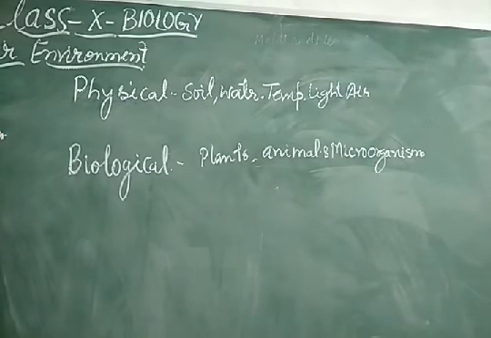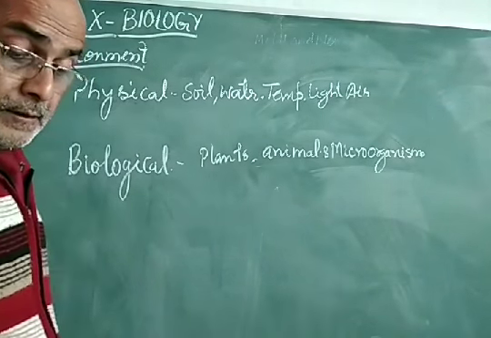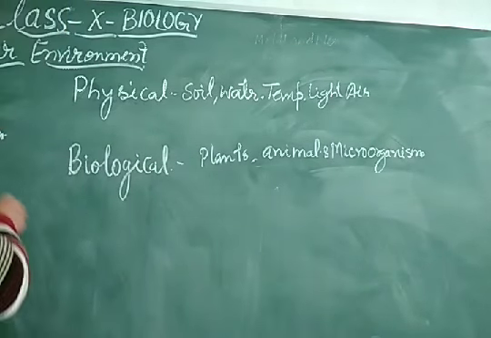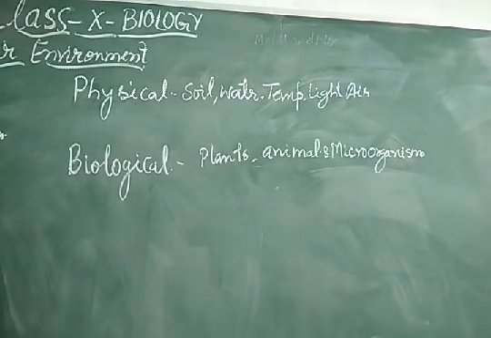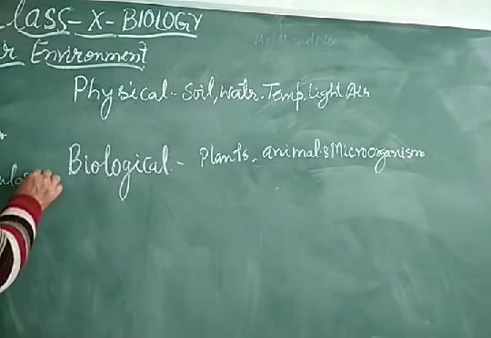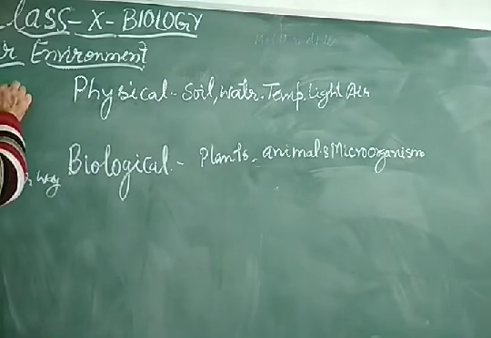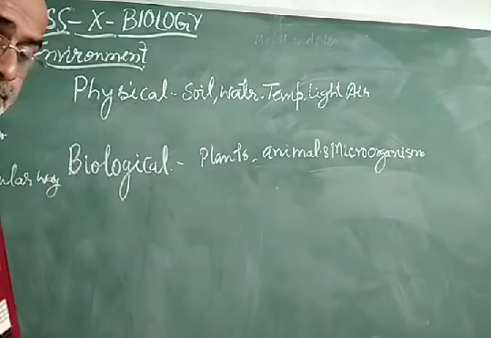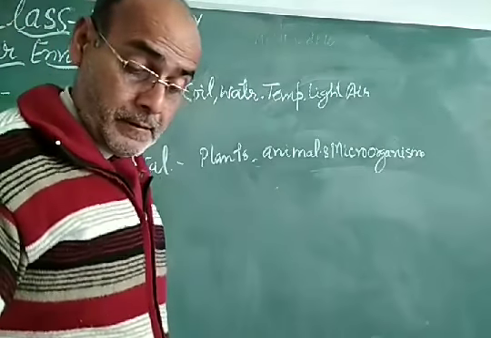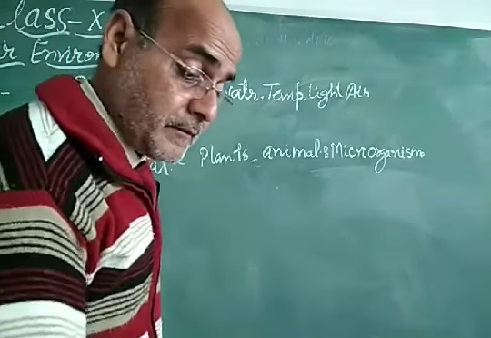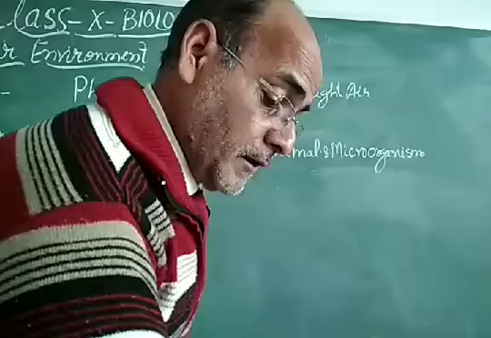If you split them, system means a particular way, and eco denotes environment, an environmental issue.